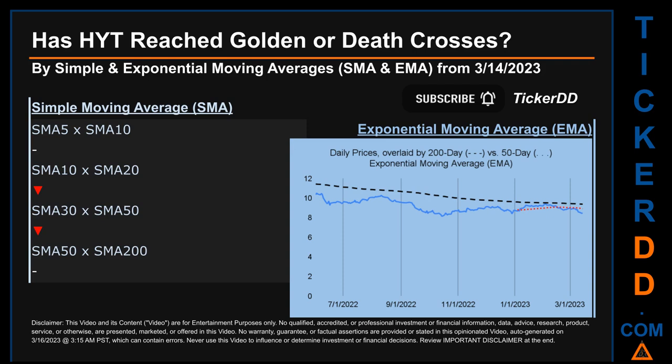Continuing with SMA, we looked across the 5 to 10, the 10 to 20, the 30 to 50, and the 50 to 200-day ranges to see if golden and death crosses had been reached. We found a death cross signal for the 10 to 20 and the 30 to 50. We could find neither a golden cross nor a death cross signal for the 5 to 10 and the 50 to 200.